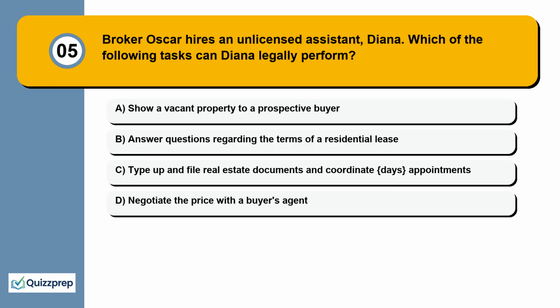Question 5. Broker Oscar hires an unlicensed assistant, Diana. Which of the following tasks can Diana legally perform? Show a vacant property to a prospective buyer. Answer questions regarding the terms of a residential lease. Type up and file real estate documents and coordinate appointments. Negotiate the price with a buyer's agent.